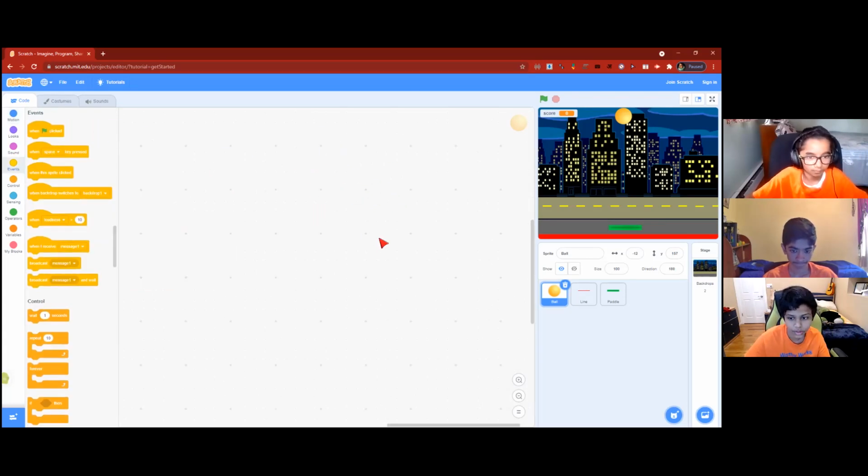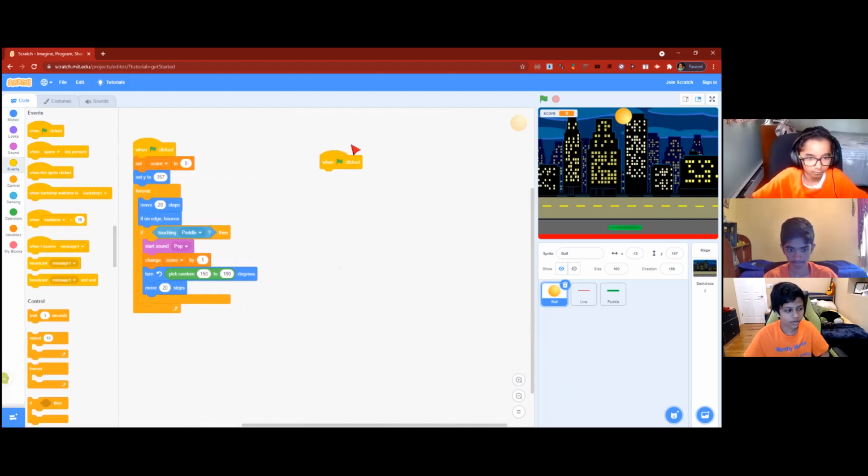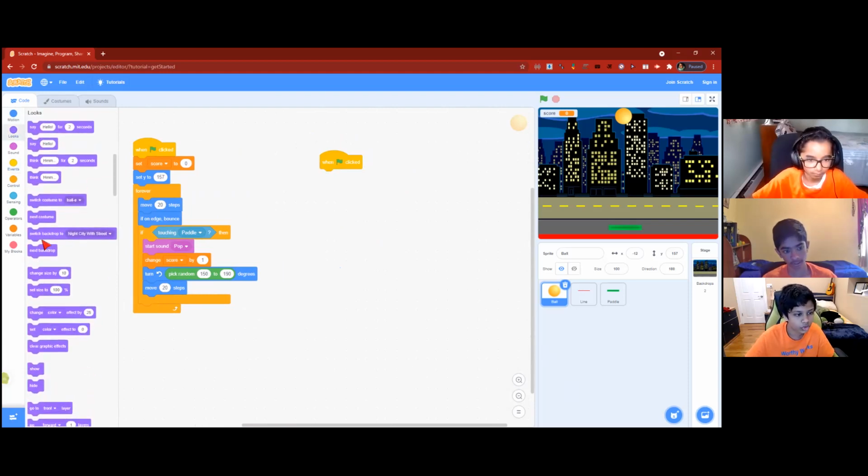Let me just zoom in a bit so you guys can see it a bit better. So we're going to take a when green flag is clicked, and then we're going to go into the look section. So when we start the game, we want it to be set to switch the backdrop to Night City with Street. So that's the one we have right now. So this is going to be the start of our game.